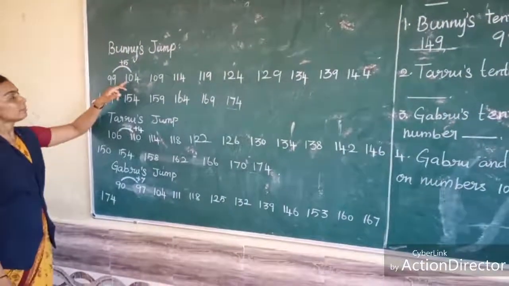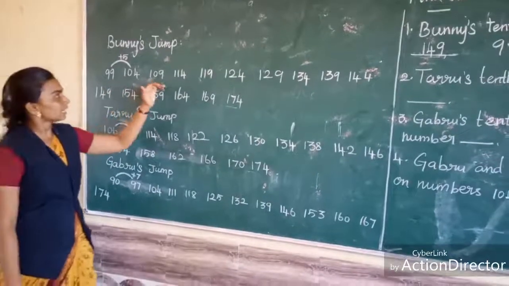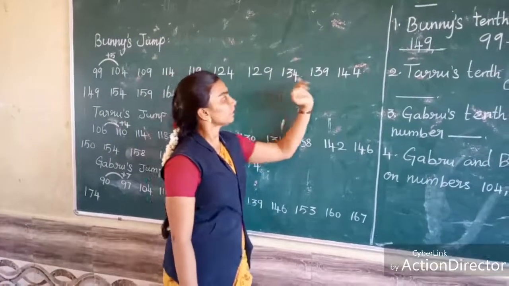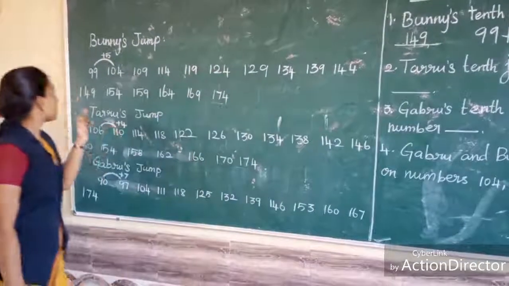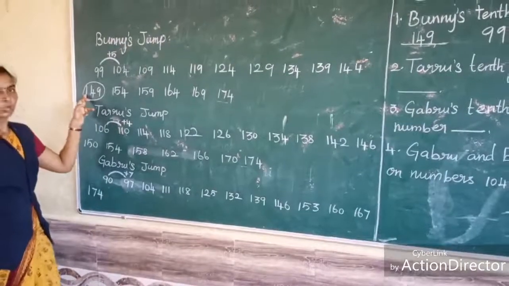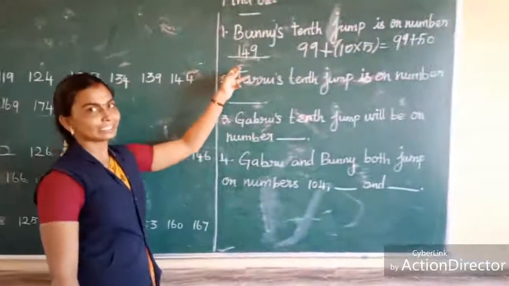See students, look here. In first jump he goes to 104. First jump, second, third, fourth, fifth, sixth, 7, 8, 9 and then 10th jump. In the 10th jump he reached 149. That is what I have written here.